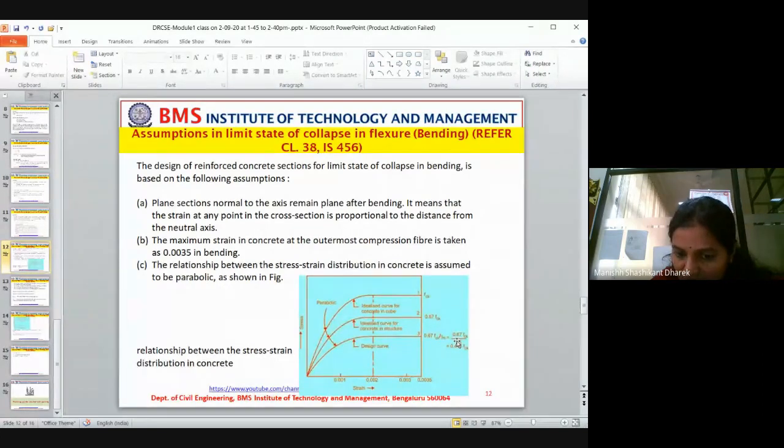Okay, now what is this 0.002? 0.002 is nothing but the 0.2% proof stress. 0.002 is the proof stress, and this is the maximum strain that is developed. 0.0035 is the maximum strain developed in the compression zone. Okay, this is better understood in analysis. I'll show you that. You understood this concept, no?